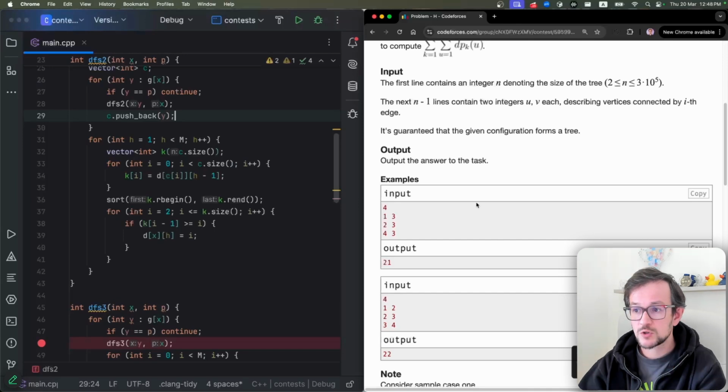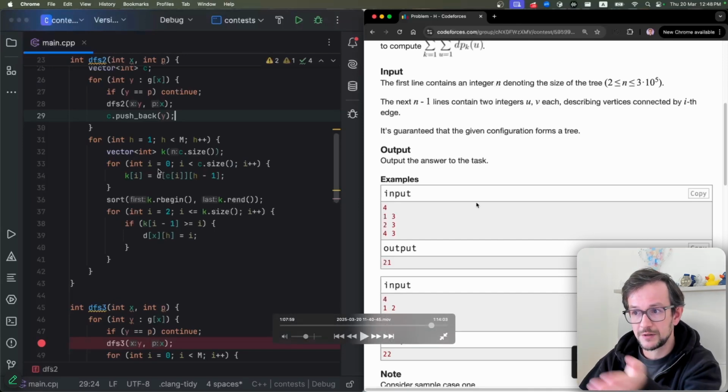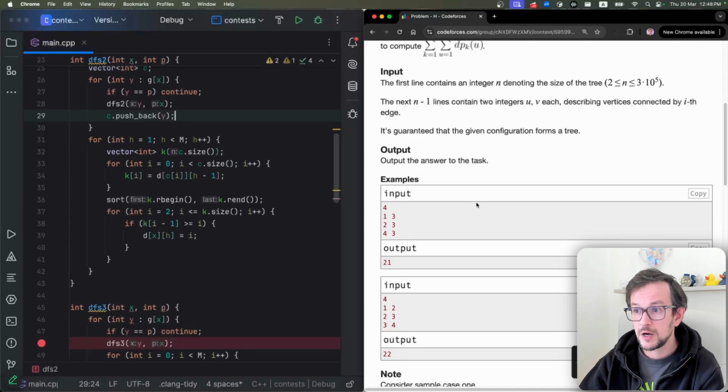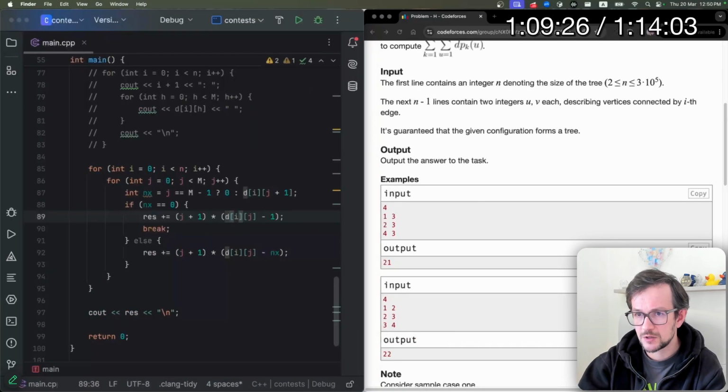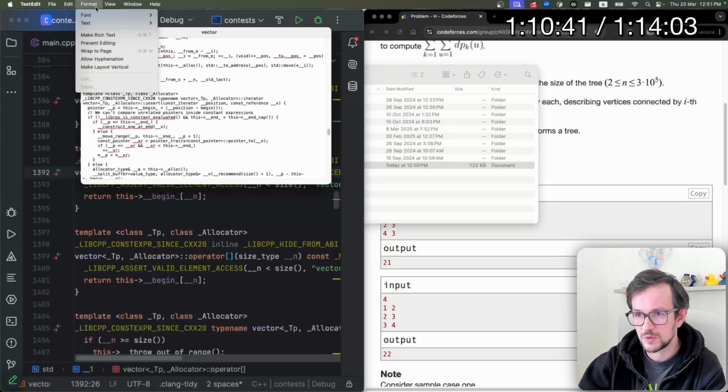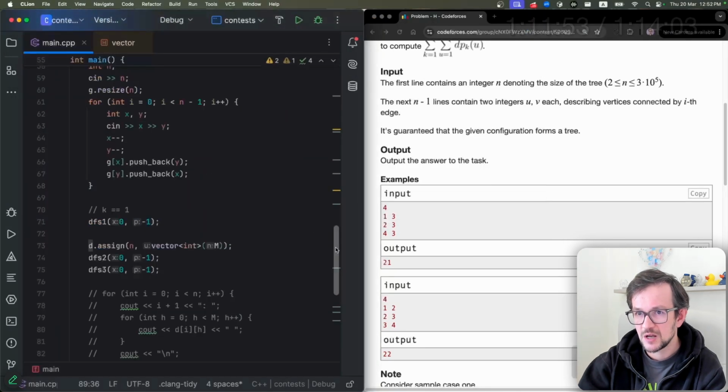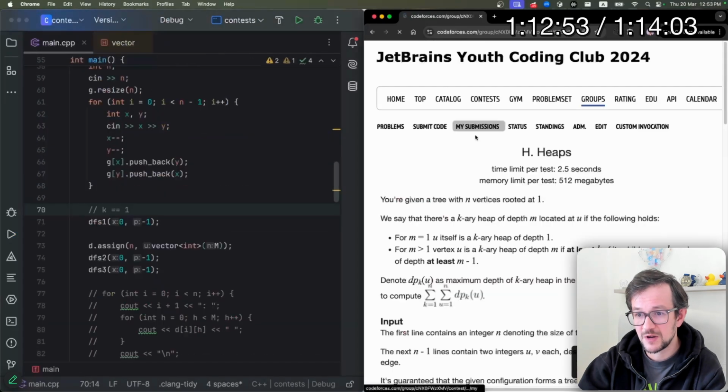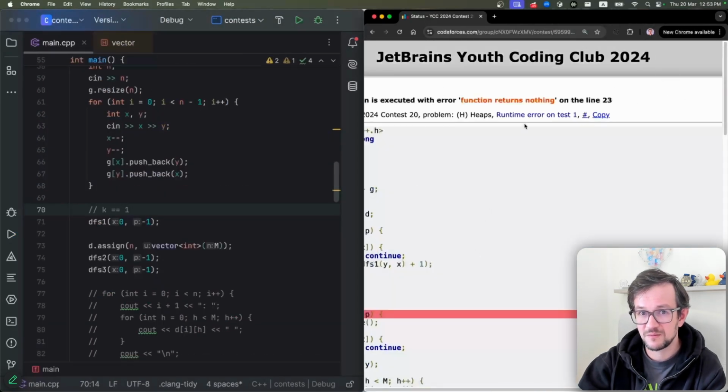So the first test works on my machine, but doesn't work on the server. It means I usually have some undefined behavior. When you're looking for undefined behavior, usually it's when you go out of the bounds of the array. I don't usually have this problem because I put asserts in my vector calculation. So I just checked that I have assertions in my vector, that I don't have any problem with going out of bounds of the vector. Yeah, it turns out the problem is in my function.